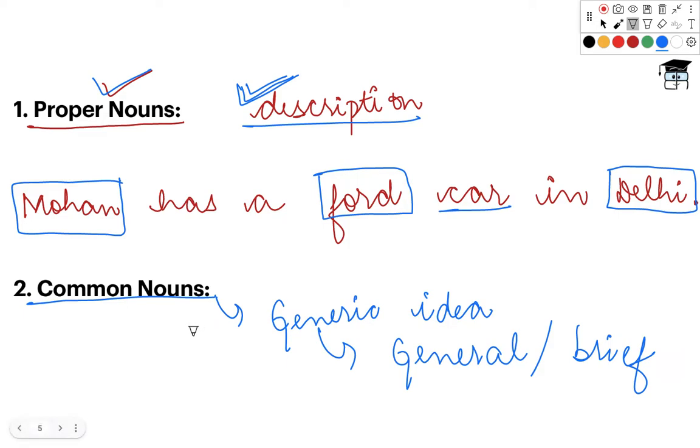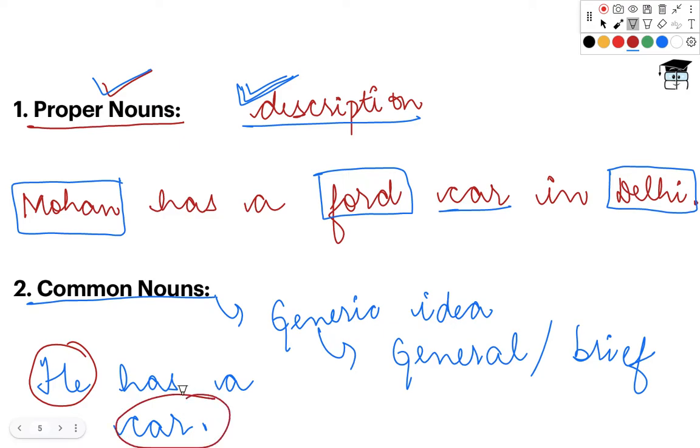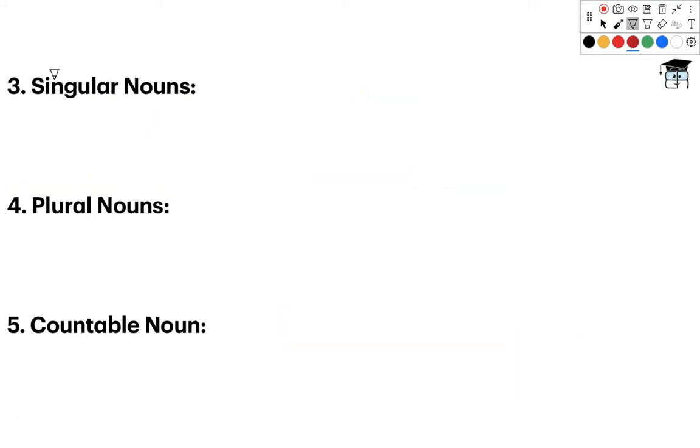For example, if I have to write, he has a car. Now in this sentence, he and car are not providing me any description. That means these are common nouns. Clear? Okay, moving on to the next category, singular nouns.